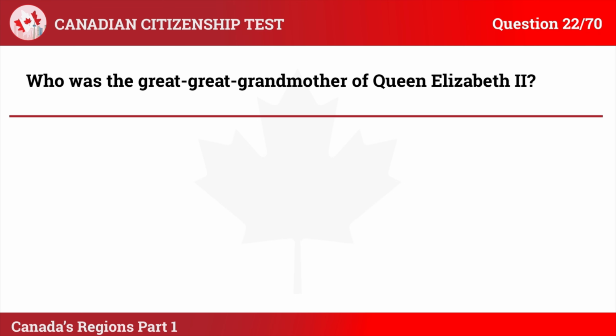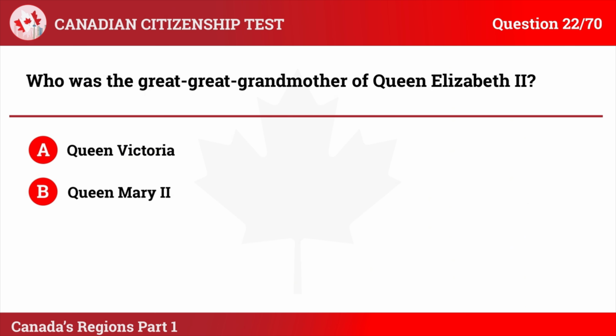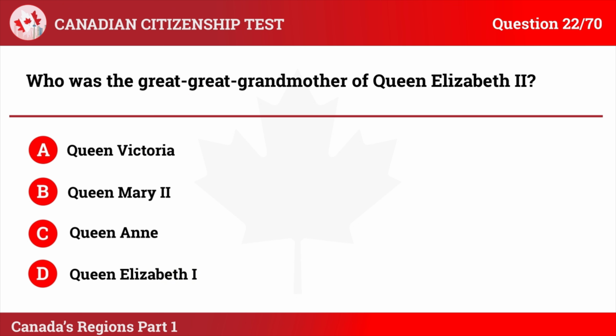Question 22. Who was the great-great-grandmother of Queen Elizabeth II? A. Queen Victoria, B. Queen Mary II, C. Queen Anne, D. Queen Elizabeth I.